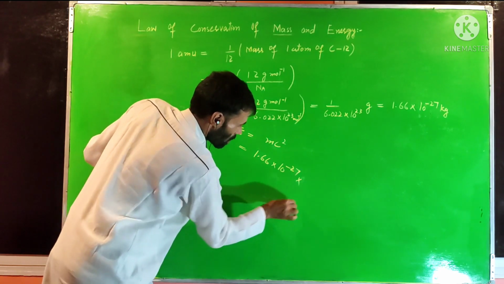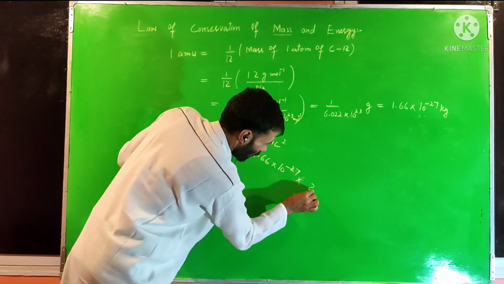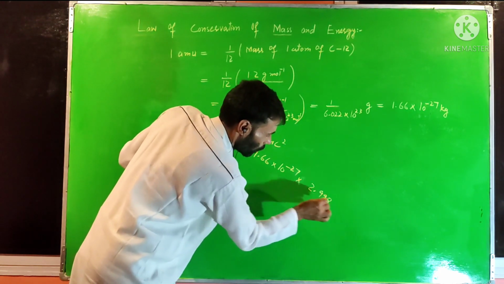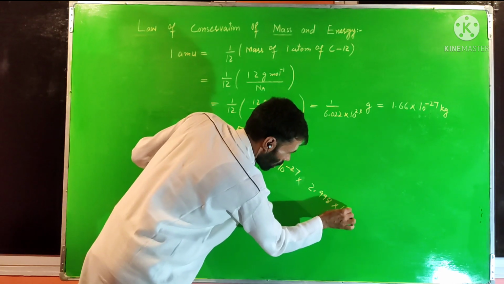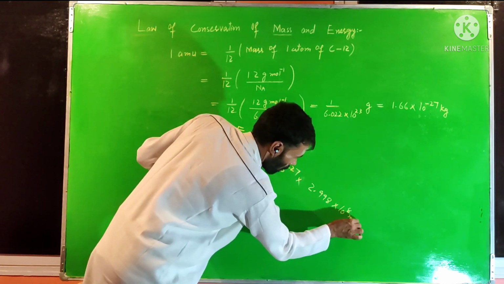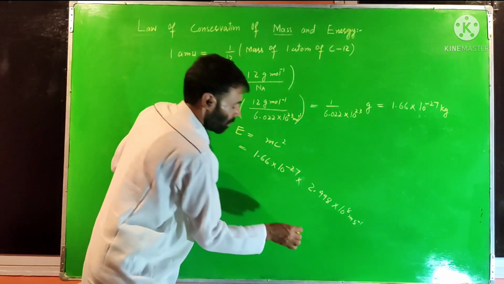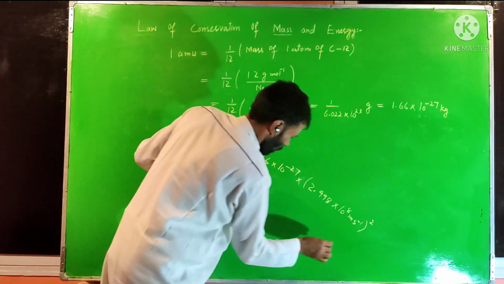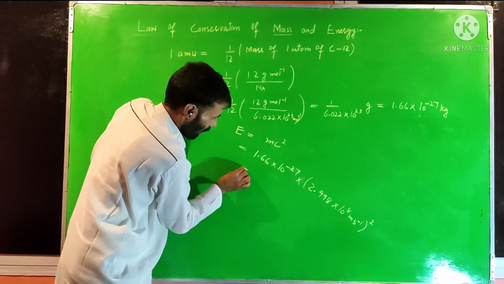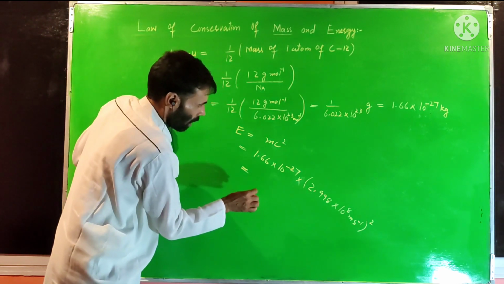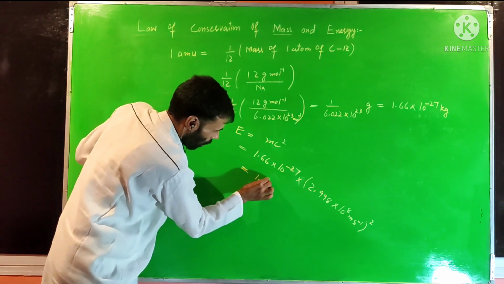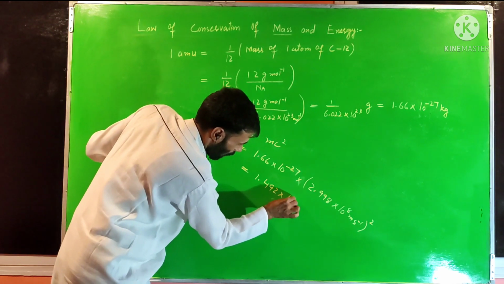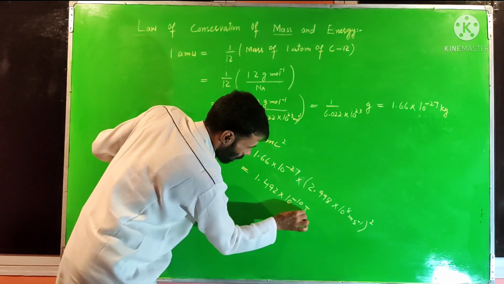After that, we know the value of c, which I will take as 2.998, or you may write 3 into 10 raised to power 8 meter per second. Now this is square, so taking the square and multiplying these two terms first of all, it will be equal to 1.492 into 10 raised to power minus 10 joule.